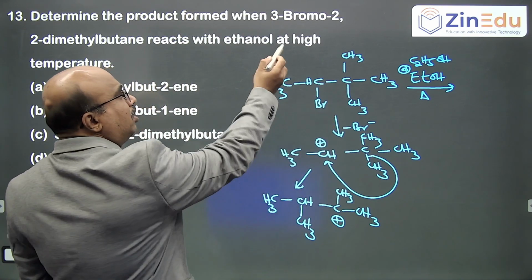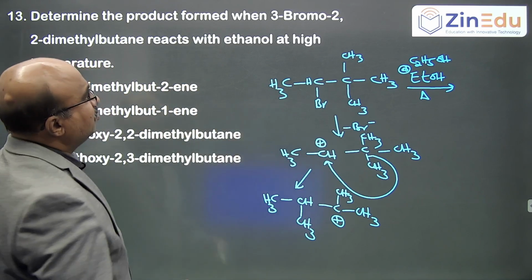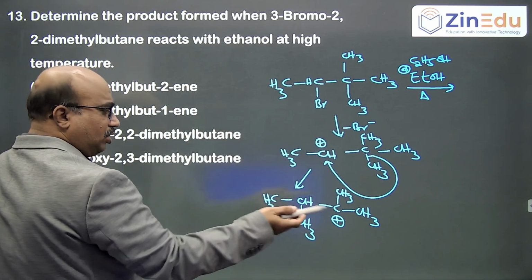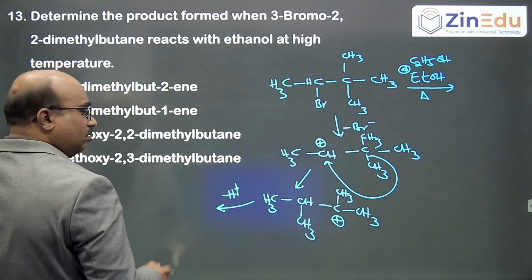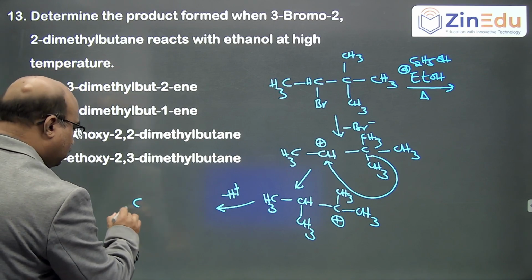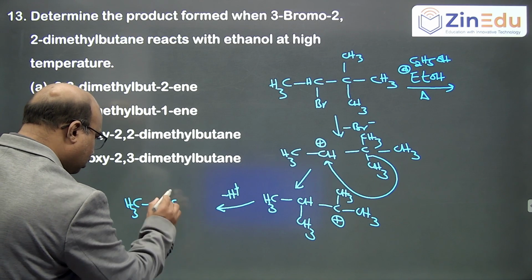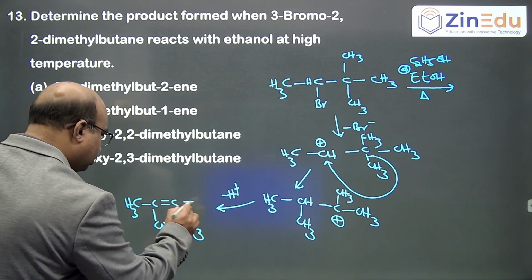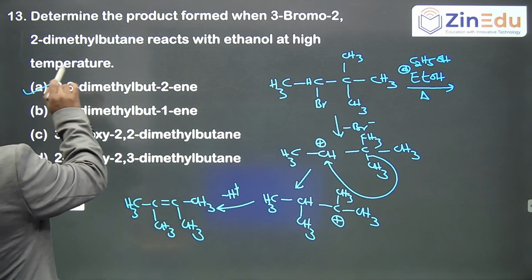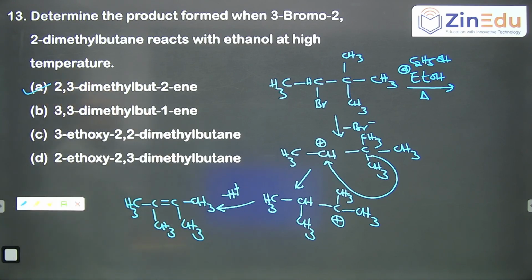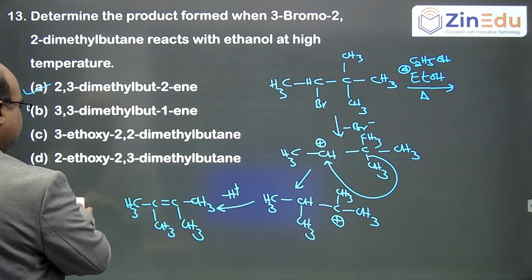Then, higher temperature heated, so elimination is favored. If it is not higher temperature, maybe not. Specifically see the question carefully. If it is specifically at higher temperature, then elimination should occur. So then it will lose H plus and will give an alkene, that is CH3, C double bond C, CH3, CH3 and CH3. So 2,3-dimethylbutene. Okay. Students, simple fundamental questions, which we say.